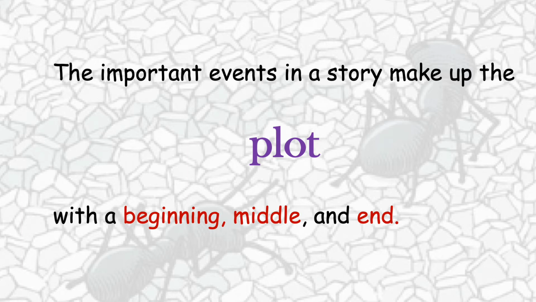What is the meaning of a plot again? The important events in a story. All the events in a story, this is called the plot. All the actions in the story, this is the plot. All of it. But we divide it into beginning, middle, and end.